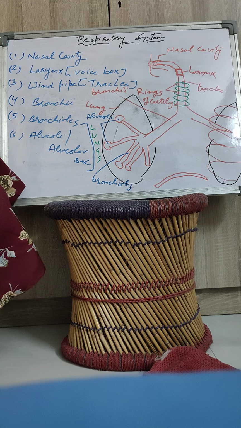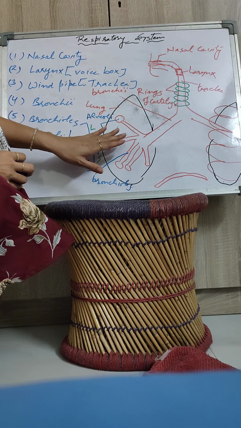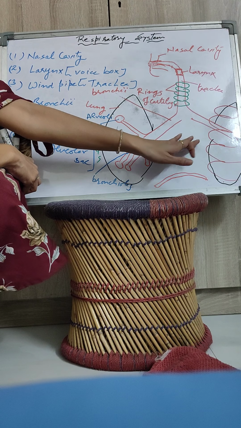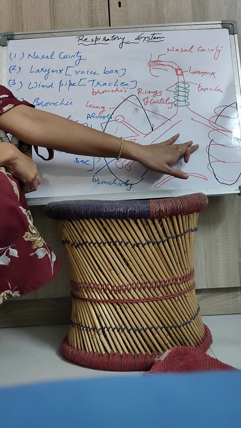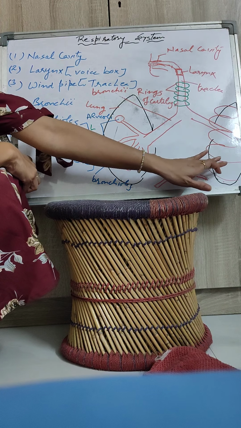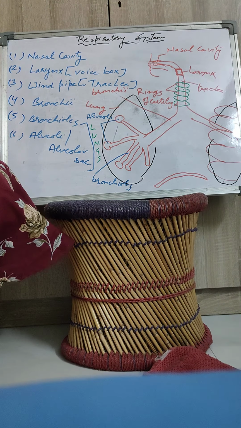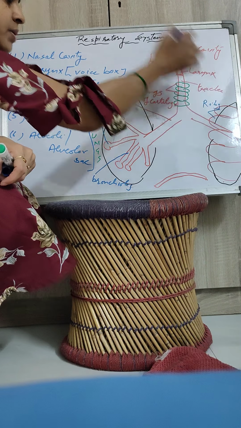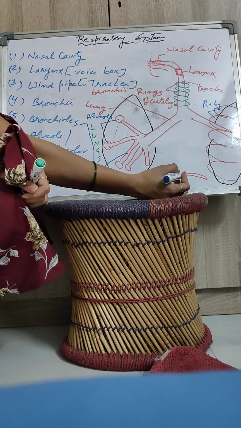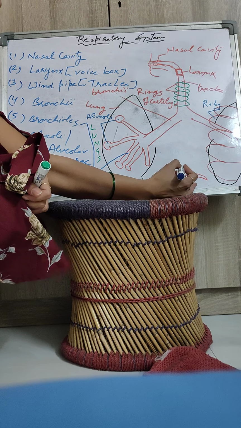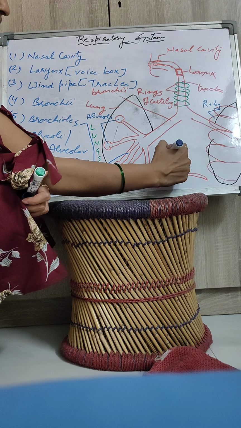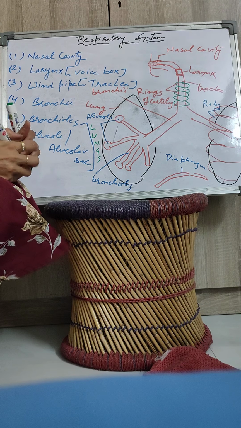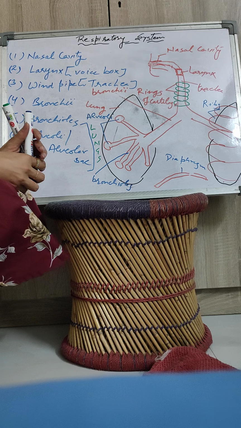So at one side I have shown you the internal structure of the lung, and on the opposite side, the second lung shows the external structure, because we are all aware that the lung is covered by ribs, a bony structure. So here I am going to draw the ribs. Now you can see one more structure, made up of soft tissue, present inside the chest cavity, known as the diaphragm. So all these organs combine together and form the respiratory system.